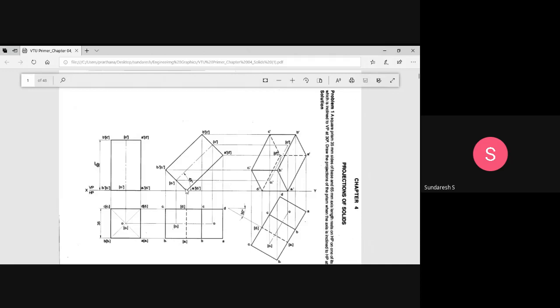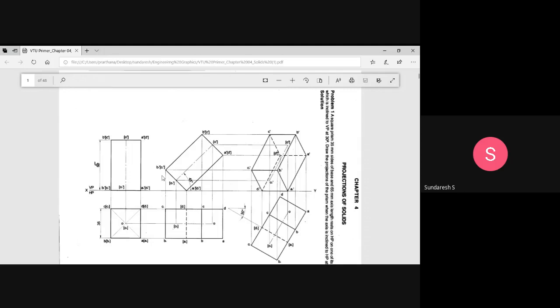First, you draw a base edge, that is A1 dash B1 dash, which is inclined 45 degrees. Then correspondingly take the distances of this and mark them. Or you can also draw this line, that is A dash A1 dash. This line is there, no? That also can be drawn at 45 degrees, because both are inclined 45 degrees. This is also inclined to 45 degrees because the axis and this edge are parallel to each other. So therefore, this is also inclined 45 degrees. To draw this, first draw the 45 degree line, and then you can do it either way, whichever you are comfortable with.